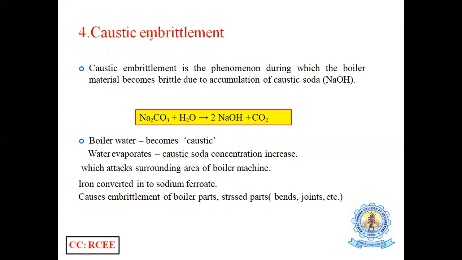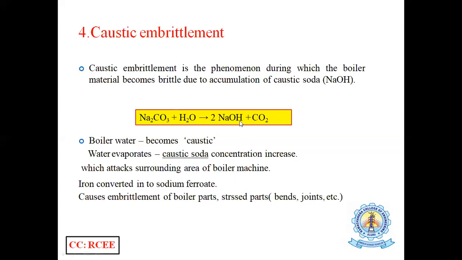So this is caused by caustic soda, which is why it is called caustic embrittlement.